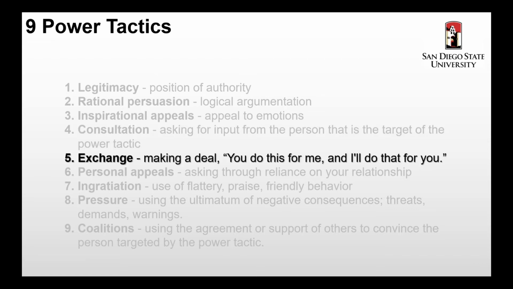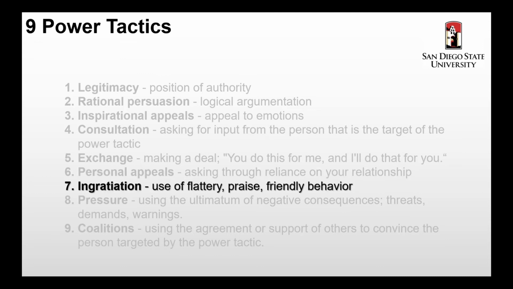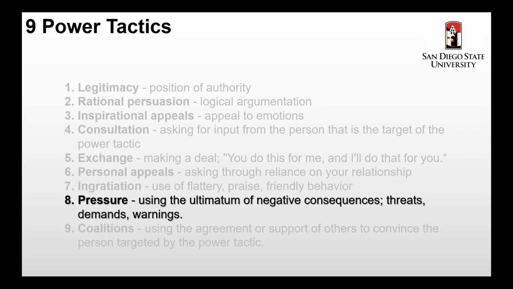Fifth, exchange tactic, making a deal. You do this for me and I'll do that for you. Sixth, personal appeals. This is asking for something by relying on your personal relationship. Seventh, ingratiation. Use of flattery, praise, friendly behavior to get what we want. Eighth, pressure tactic. Using the ultimatum of negative consequences. Use of threats, warnings, demands, and such.